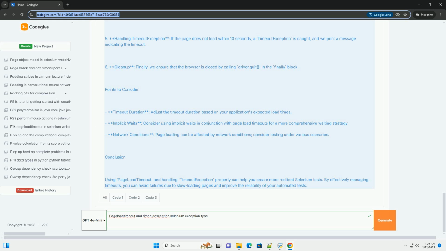Conclusion. Using Pageloadtimeout and handling timeout exception properly can help you create more resilient Selenium tests. By effectively managing timeouts, you can avoid failures due to slow loading pages and improve the reliability of your automated tests.